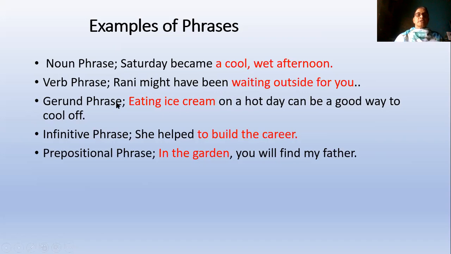Gerund phrase. A verb acting like a noun is called a gerund. Example here, eating. And eating we can use for the verb also. I am eating my lunch. But eating an ice cream is a bad habit sometimes. We say eating an ice cream, now it is becoming a gerund. It is acting like a noun.